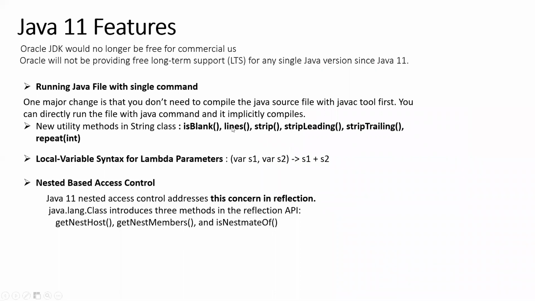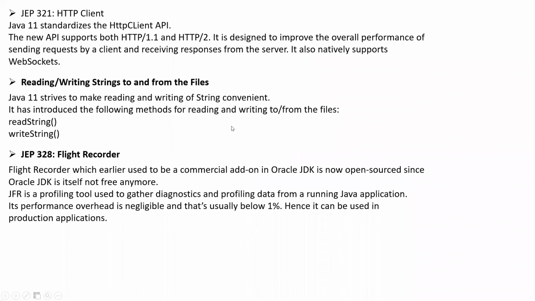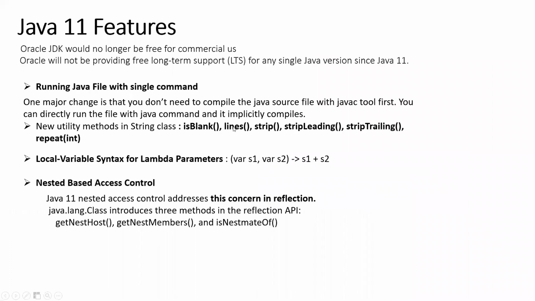Likewise, they have introduced something called lines. On the string, you can use lines. Lines is also one API that they added that gives you information about the lines of this content. And strip is basically if you want to remove spaces, those APIs can also be used with stripLeading and stripTrailing.